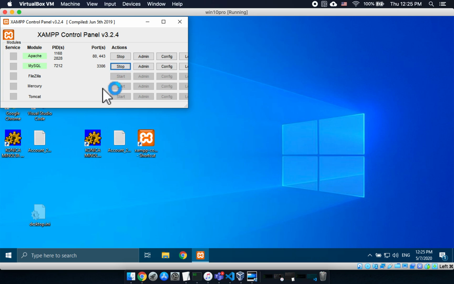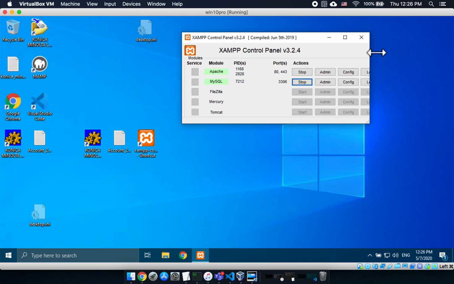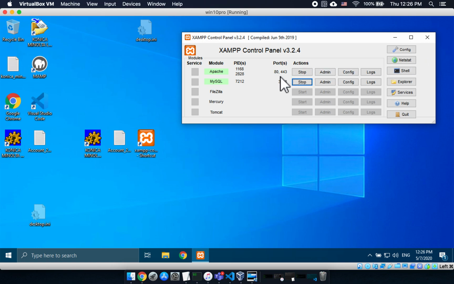Okay. This is interesting. XAMPP is much more nerdy, tech focused than MAMP. MAMP doesn't show you things like what this does. So for instance, we have the PIDs, which is your process ID. It's the process number that's assigned by the operating system. And here are the ports that you're running on. So Apache is listening on port 80 for HTTP and on port 443 for HTTPS.